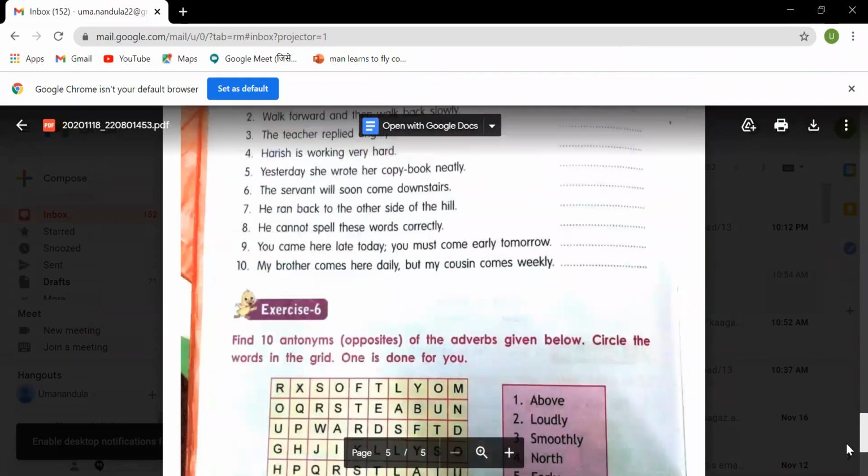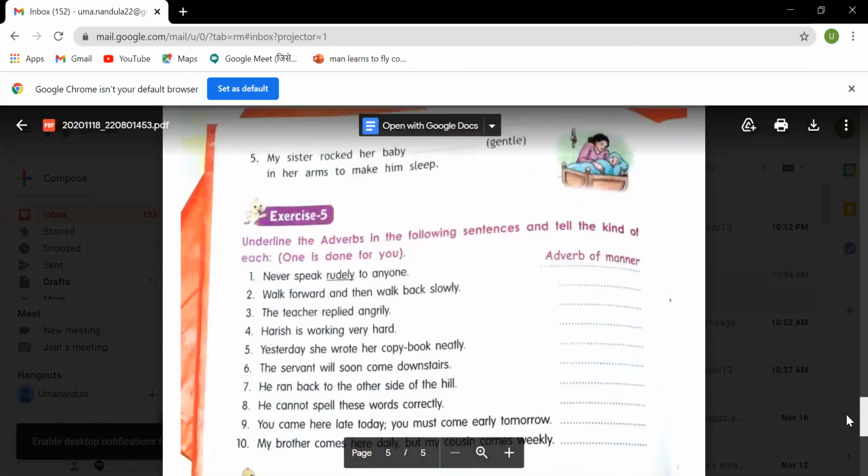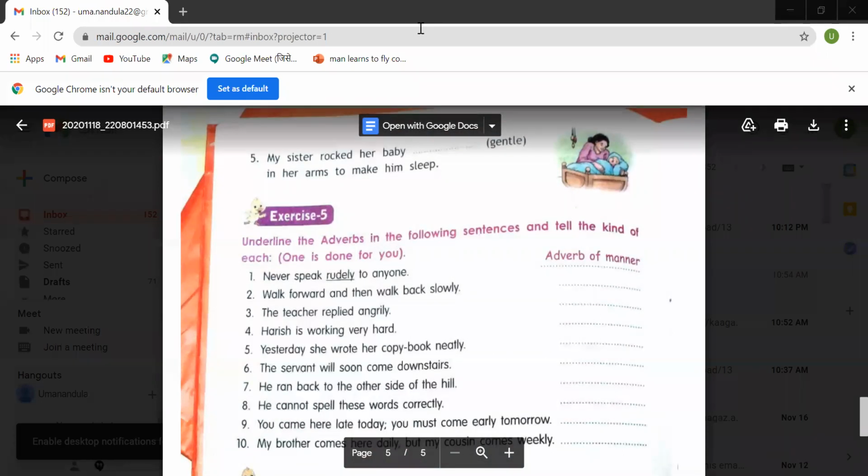My sister rocked her baby dash in her arms to make him sleep. So what will be the answer here? Gently. Okay, children. So you see exercise 5. Underline the adverbs in the following sentences and tell the kind of each. Now, you have to tell whether it is adverbs of manner, adverbs of time, adverbs of place, this all.